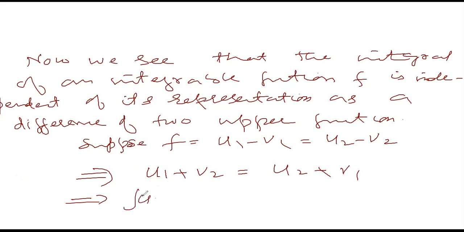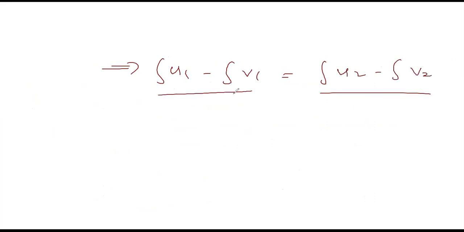This means the integral of u1 plus the integral of v2 is equal to the integral of u2 plus the integral of v1, and this implies the integral of u1 minus the integral of v1 is equal to the integral of u2 minus the integral of v2. So that means the integrals are the same. Therefore, the integral of f is independent of its representation as a difference of two upper functions.